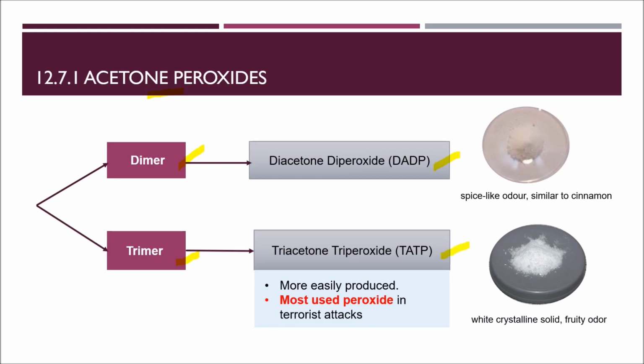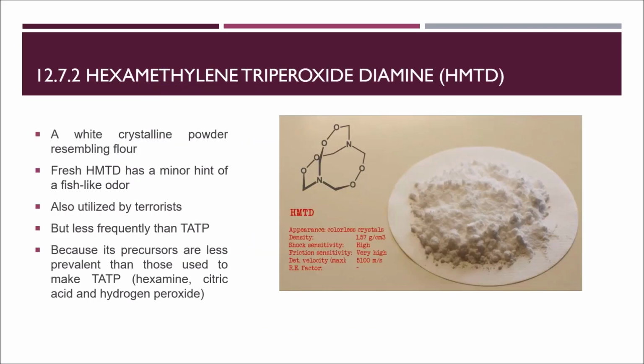(TATP). DADP has a spice-like odor similar to cinnamon, whereas TATP is a white crystalline solid in appearance with a fruity odor. TATP is more easily produced, and thus it is the most used peroxide in terrorist attacks. Hence, TATP will be the main focus in this section.